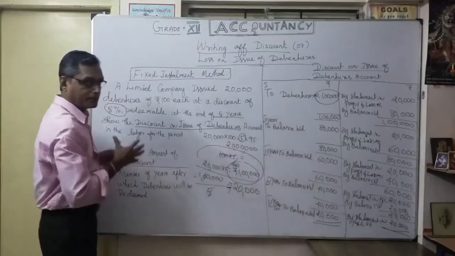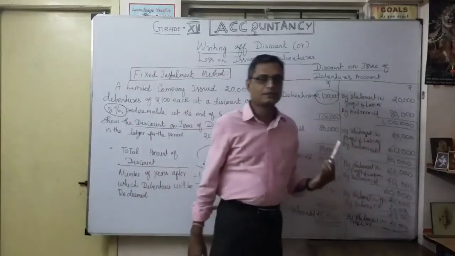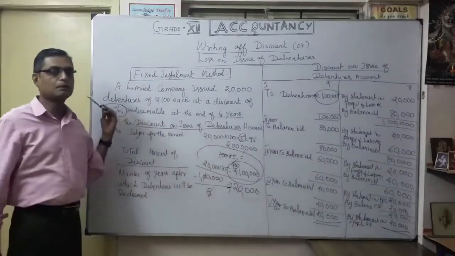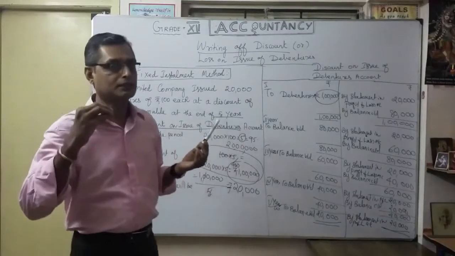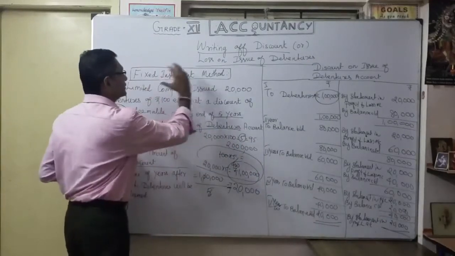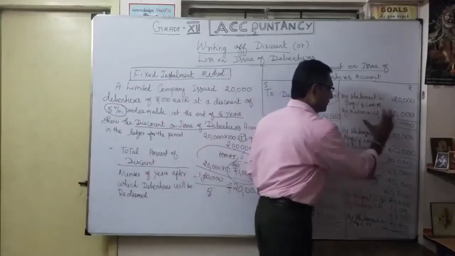So instead of the very first year, I am spreading over up to the 5 years. Here the 5 years is what? They clearly mentioned at the redeemable point, the tenure life of the debenture, when you are going to repay. So accordingly, under the fixed installment method, equal amount is spread over every year.